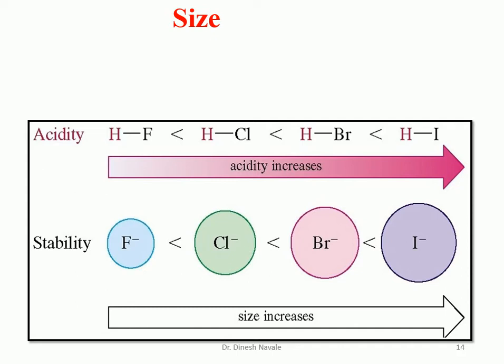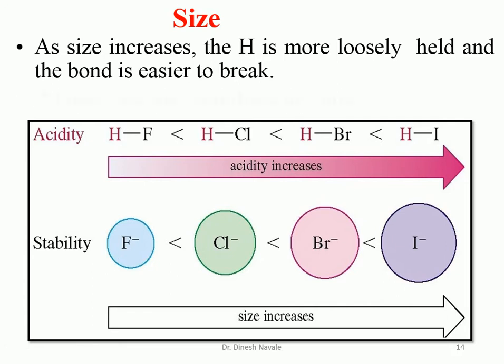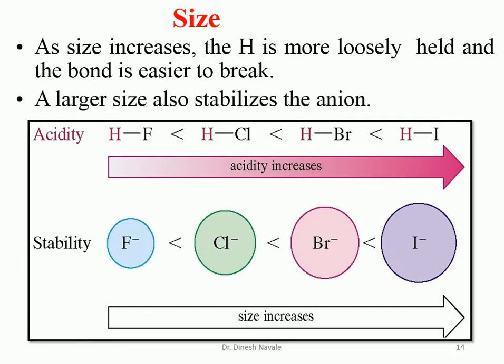So we can make a statement: as we move from top to bottom in the periodic table, the size of the atom or element increases. As size increases, the corresponding conjugate base will be easily stabilized and the corresponding acid will be more acidic. So as we move from top to bottom in the periodic table, acidity increases. That's why HI is more acidic than HF. Here size plays an important role, contributing to the stabilization of the anion.